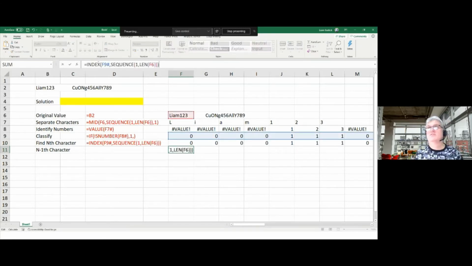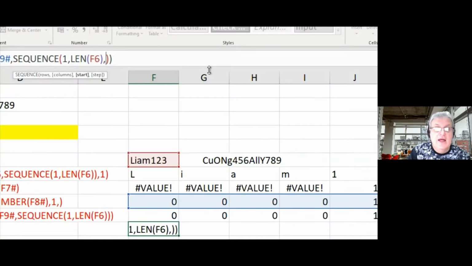Well, yes, sort of. It's a subtle point, because what I want to now do is find the n-1th character. I'm going to steal this formula. So I'm going to take this and just copy it and paste it down one into here. But now in this one, after this sequence, before these brackets, I'm going to put a third argument for the sequence. And this is going to be the start. Instead of starting at 1, which is the default, I'm going to start at 0. So it goes one number back.